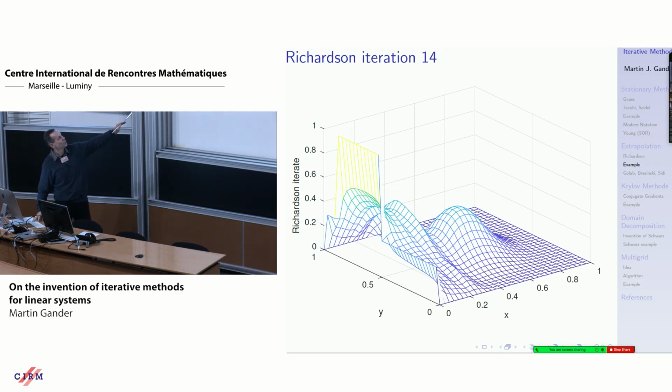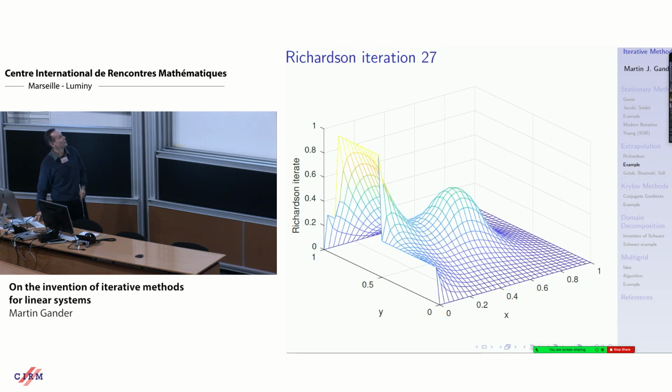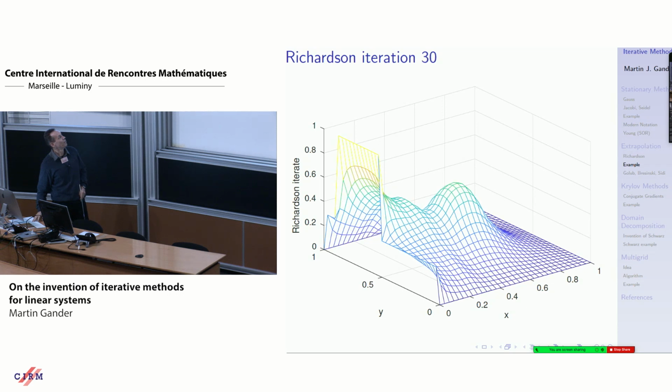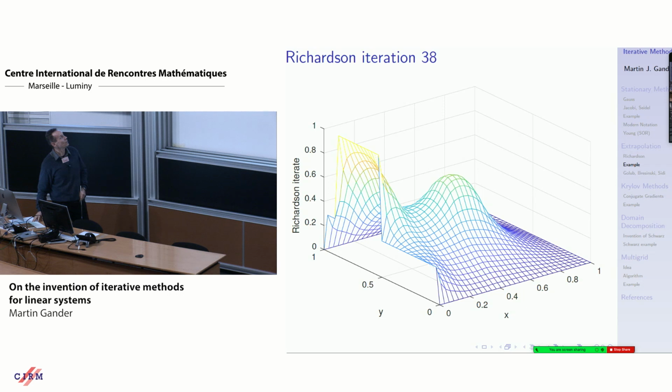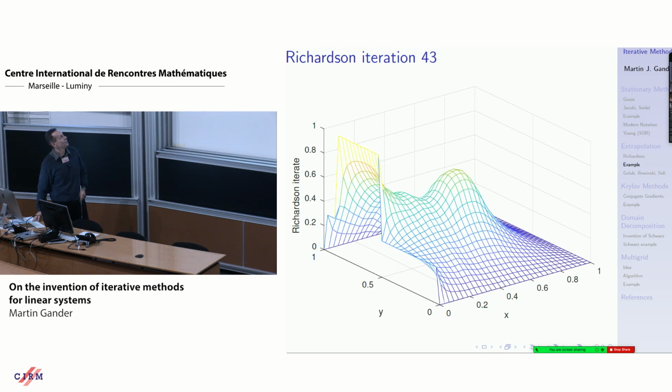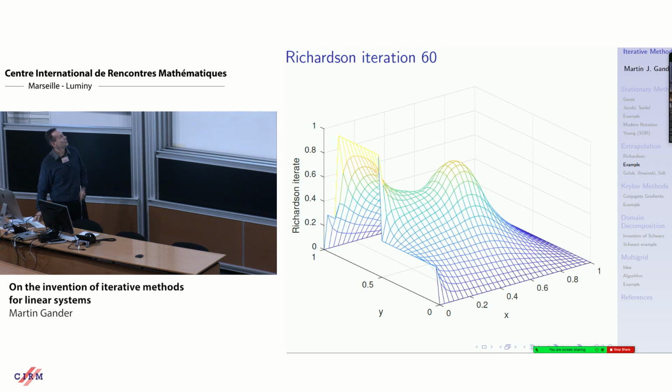You see this interesting shape developing, how this temperature is approximated. 21. 30. You see, not quite as good as SOR, but much earlier than SOR. It's 1910. It's an outstanding solver with a lot of good mathematics in it. We get to the solution in about 50, 60 iterations.